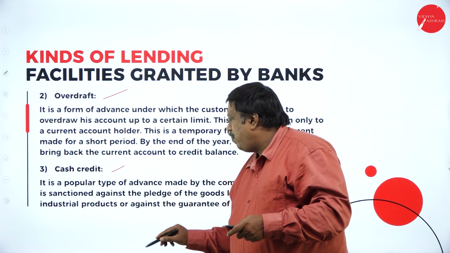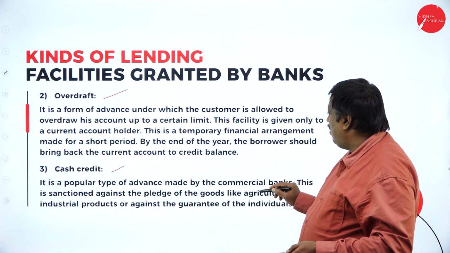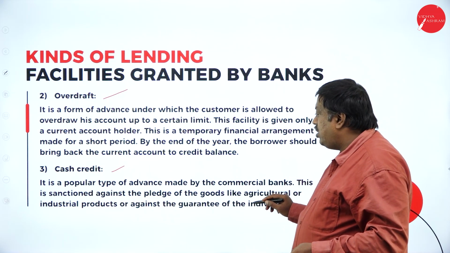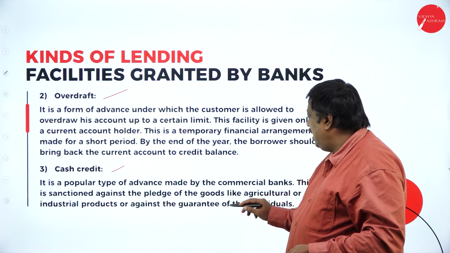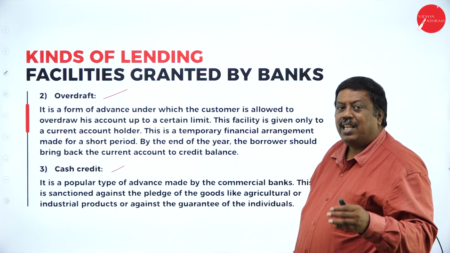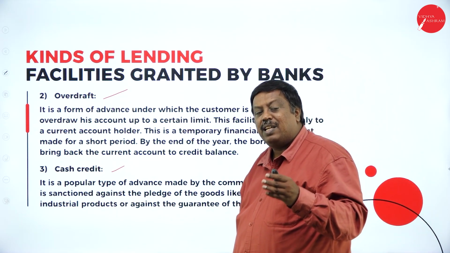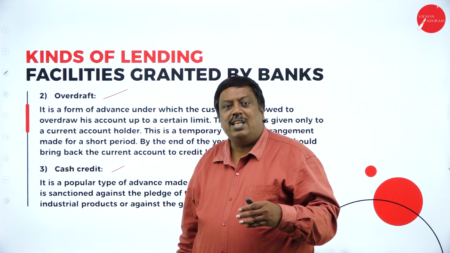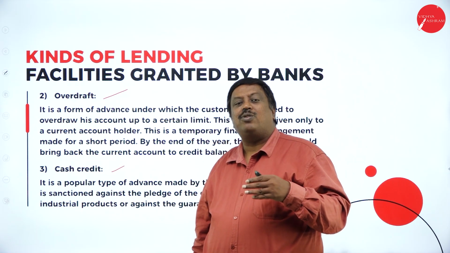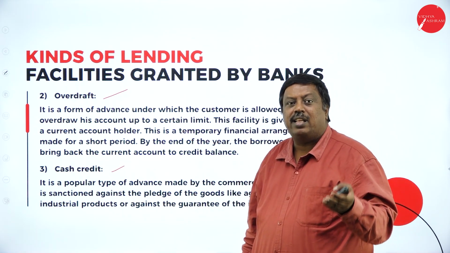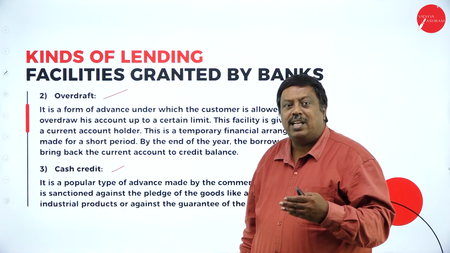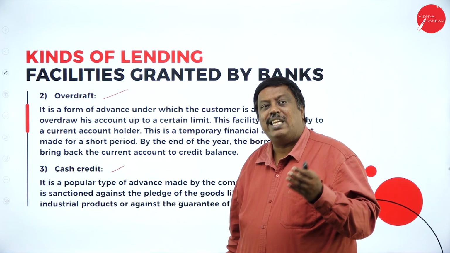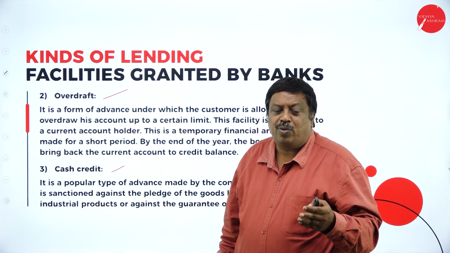Cash credit is a type of advance made by commercial banks. This is sanctioned against the pledge of goods like agricultural or industrial products, or against the guarantee of individuals. Cash credit is given by the banks to customers who pledge their agricultural products and borrow an amount from the bank, for agricultural purposes or for the sale of agricultural output.